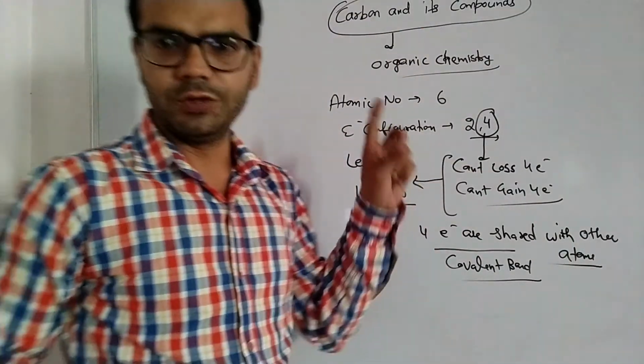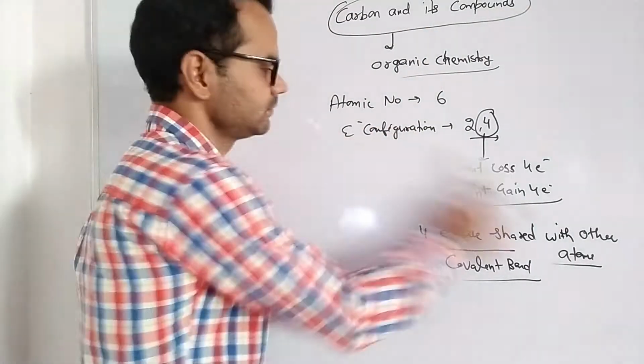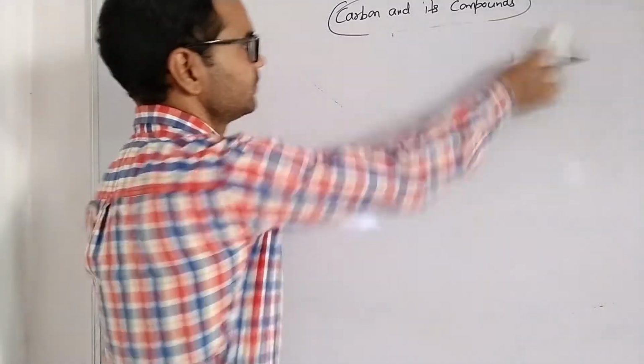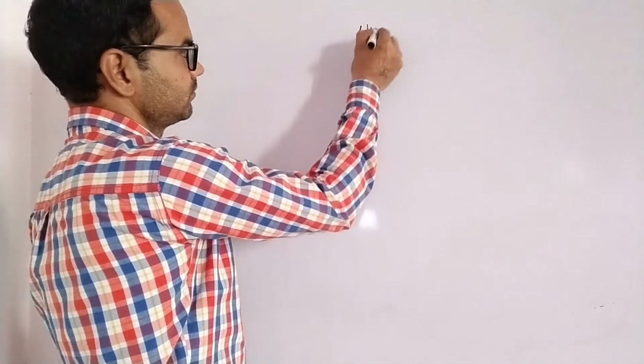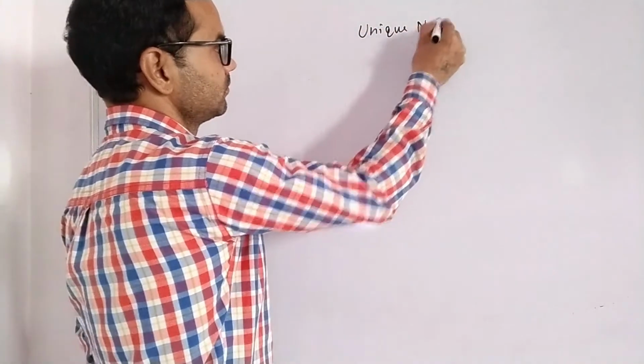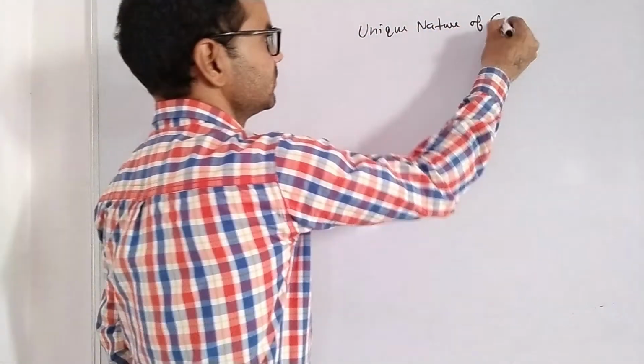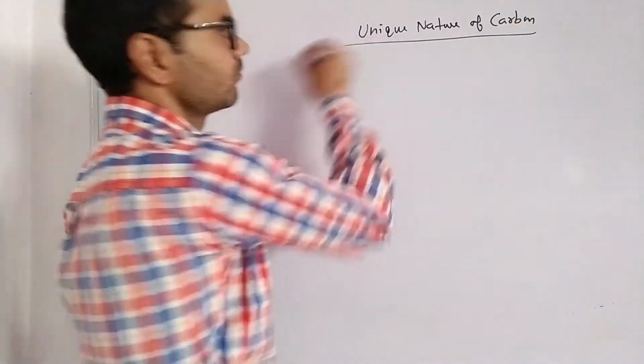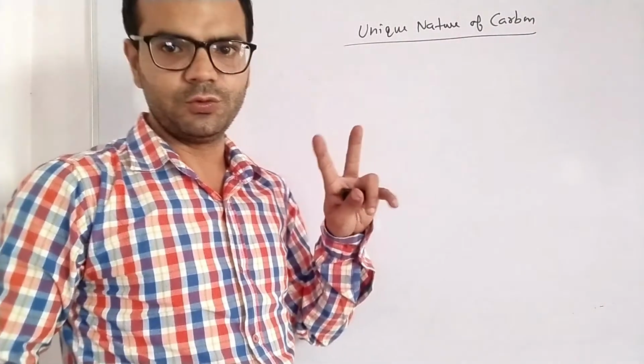Right. Next thing is the unique nature of carbon. Carbon has two unique properties.